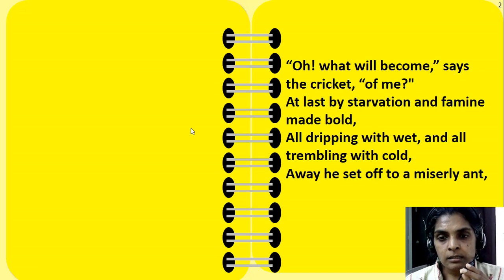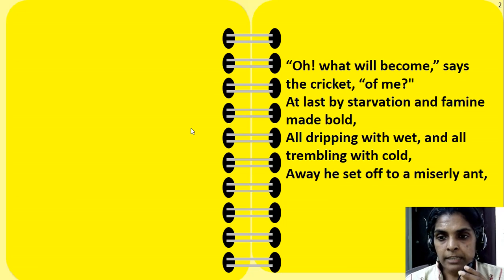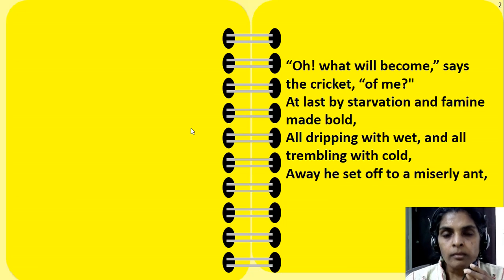At last, by starvation and famine made bold, all dripping with wet and all trembling with cold, away he set off to a miserly ant. Now he is thinking, oh, what will happen to me? I am hungry and there is no food anywhere to be seen. What will I do now?